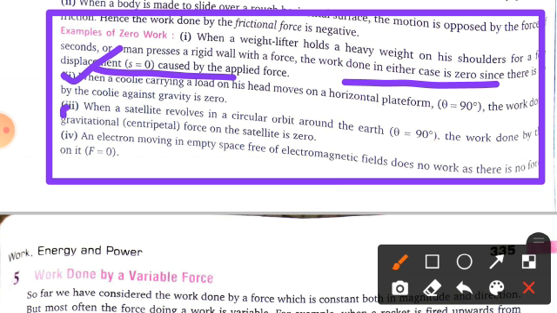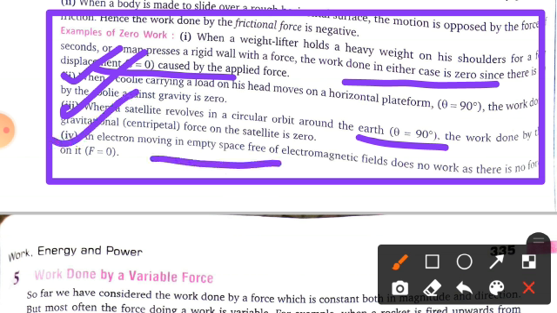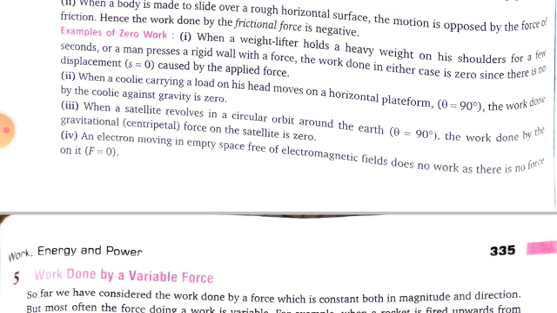We are moving to the third one. When a satellite revolves in a circular orbit around the earth, then in that case theta equals how much? 90 degrees. So the work done by the gravitational centripetal force on the satellite is 0. Fine. Now come to the fourth one. An electron moving in an empty space free of electromagnetic field does no work as there is no force on it, that is F equals 0. I hope you understand it.